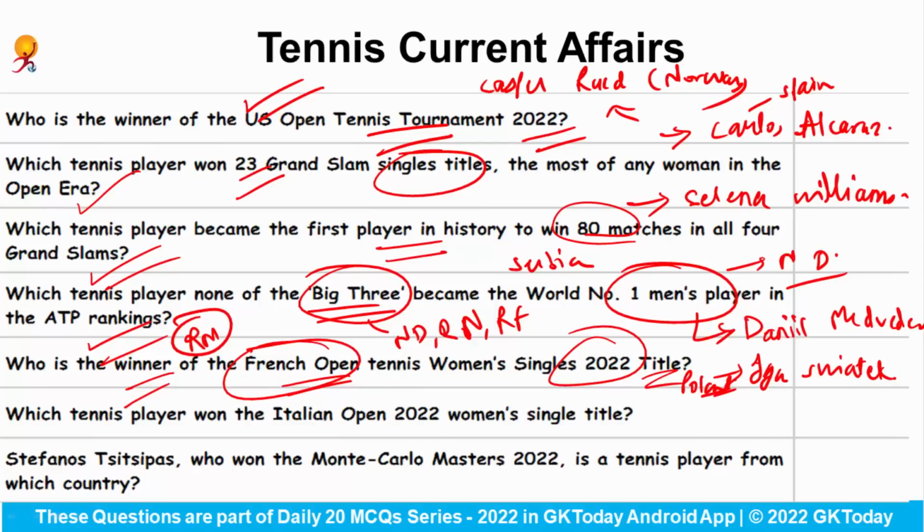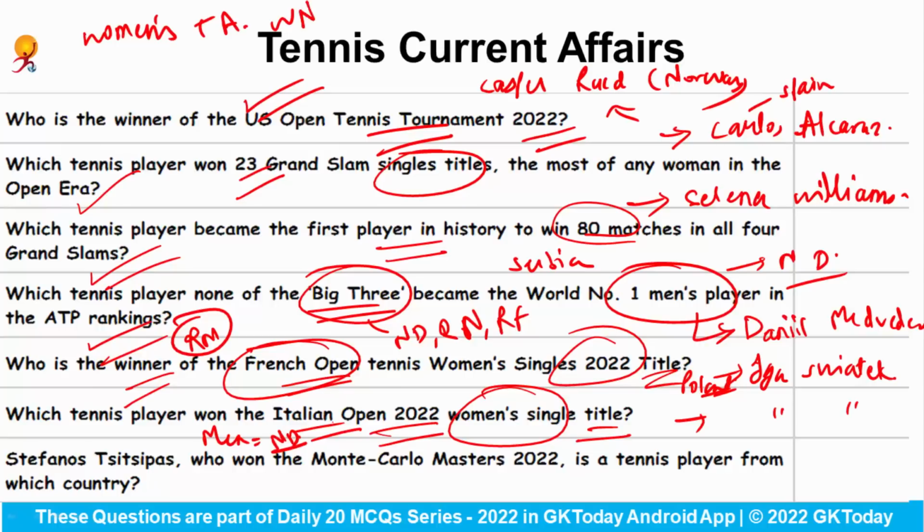Okay. Which tennis player won the Italian Open 2022 women's single title? Talking about Italian Open, men's single title was won by Novak Djokovic, and women's single title was again won by Iga Swiatek, who is from the country Poland. Also talking about Iga Swiatek, don't forget that she has recently become the Women's Tennis Association world number 1.